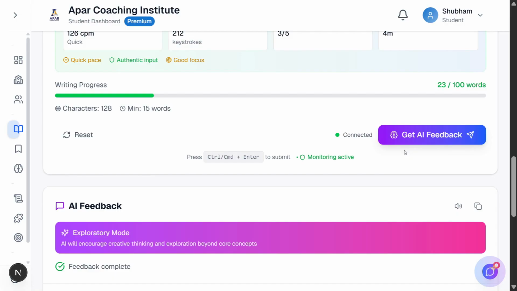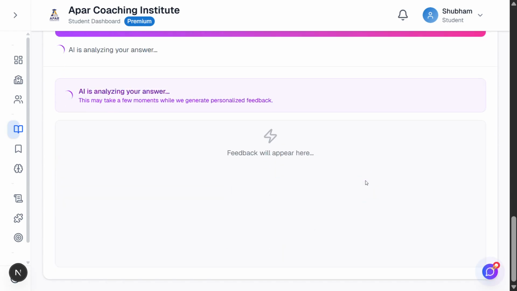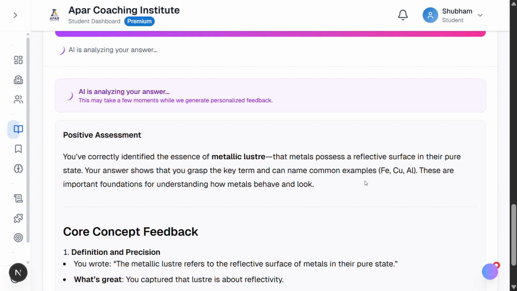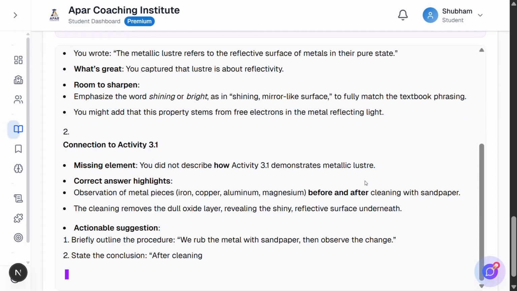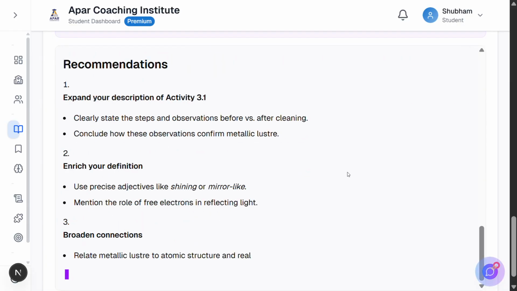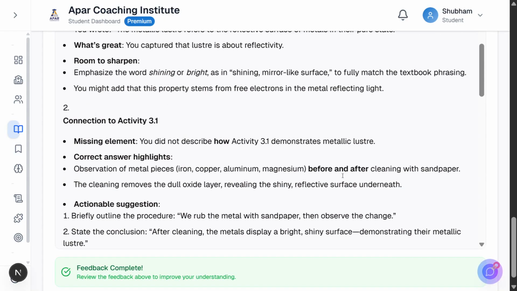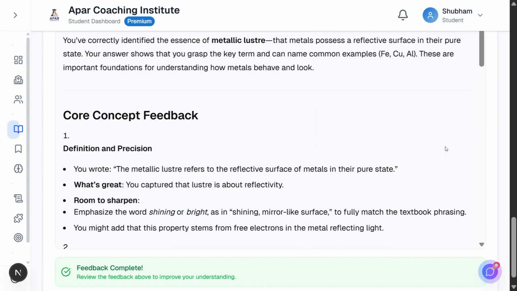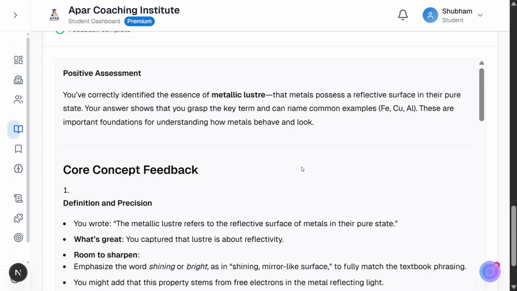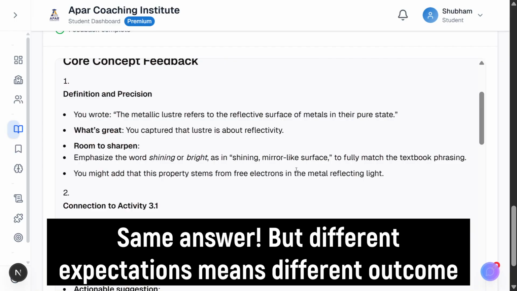Same incomplete answer, different mode, different approach, different outcome. Let's see what happens. The student clicks Get AI Feedback again with the exact same incomplete answer. The system evaluates it again, and here's the magic. It's now being compared against exploratory mode's expectations. The answer passes. The system makes a different decision: accept and send to AI for full feedback generation. This is the genius of dual modes, same answer, but different expectations means different outcome.